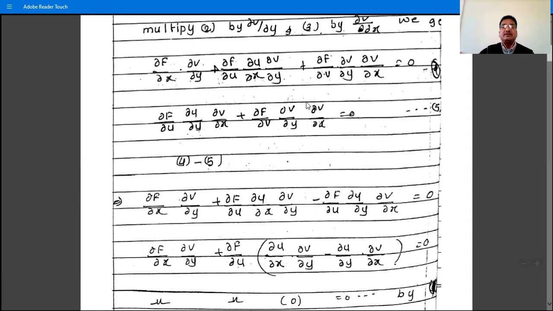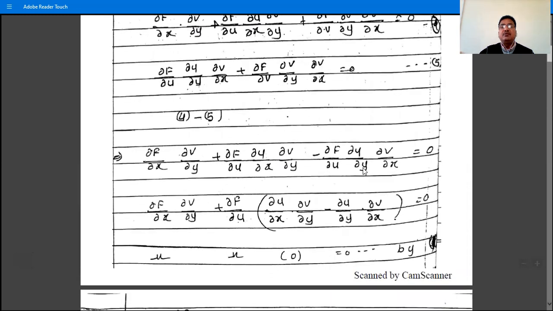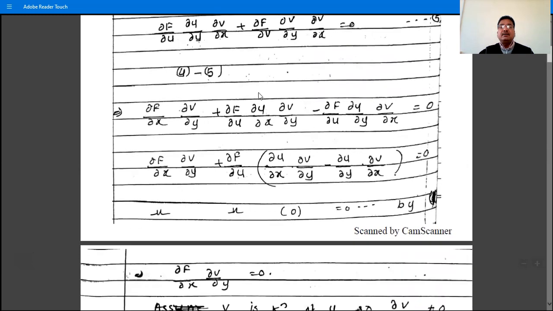these two terms are the same, therefore their subtraction is 0. And so after subtracting these two equations, we have these two terms minus this one term, that is ∂f/∂x · ∂v/∂y plus ∂f/∂w · ∂w/∂x · ∂v/∂y minus this term ∂f/∂w · ∂w/∂y · ∂v/∂x is equal to 0. Then take ∂f/∂w as common from the last two terms.